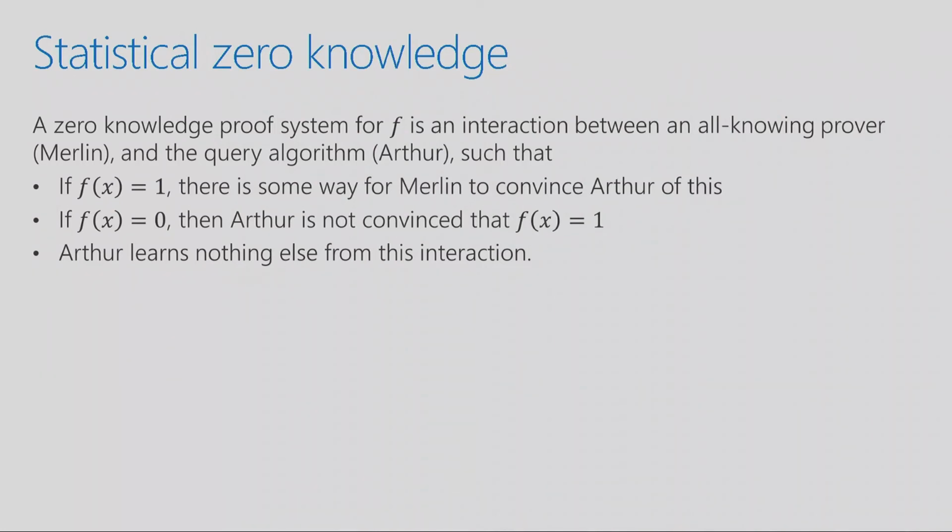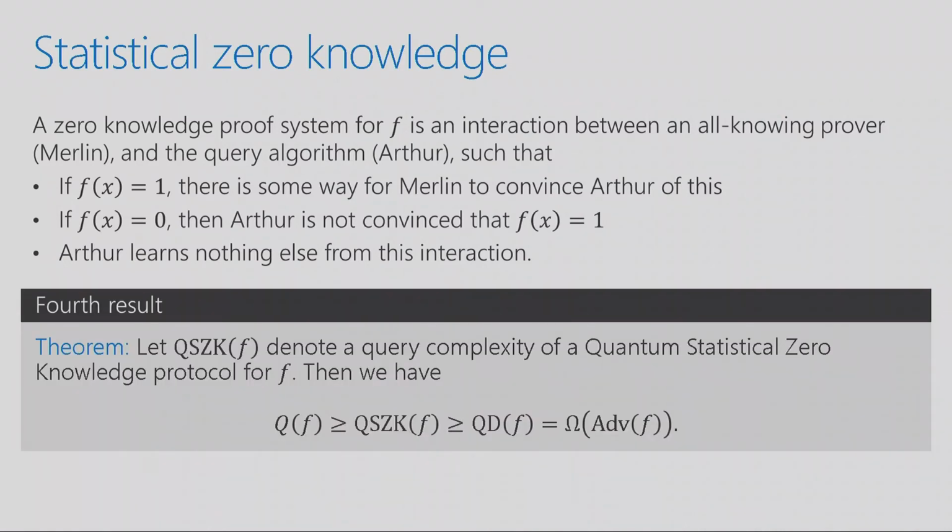Okay, and why did we talk about this? The reason we talked about this is if you define quantum statistical zero knowledge in the query setting, it turns out to be nicely sandwiched between all of the measures I talked about today. So it's in between quantum query complexity and quantum distinguishing complexity. So now you have this relationship at the bottom between these four guys.